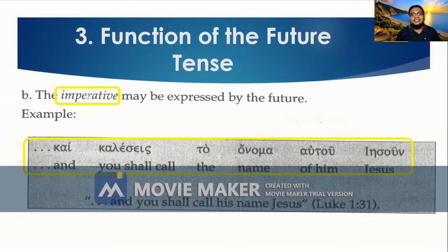So kaleseis, what is the person? That is second person. And the number? Singular. And the present form is kaleo. Kaleo means call. So kaleseis means you shall call. So it is translated as, and you shall call his name Jesus. That is an imperative. You are asked to call the name of our Lord Jesus.